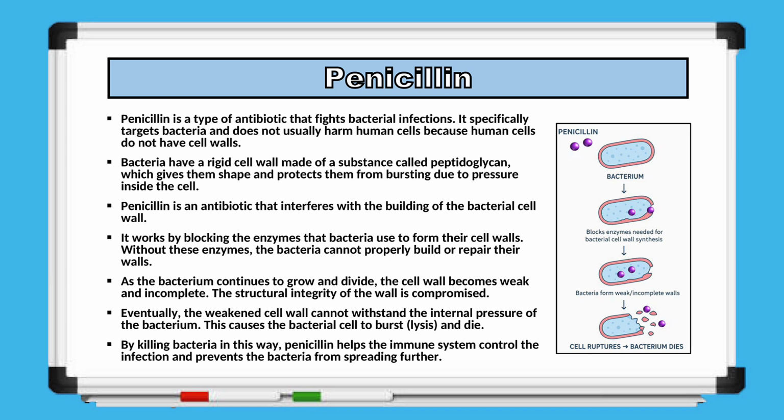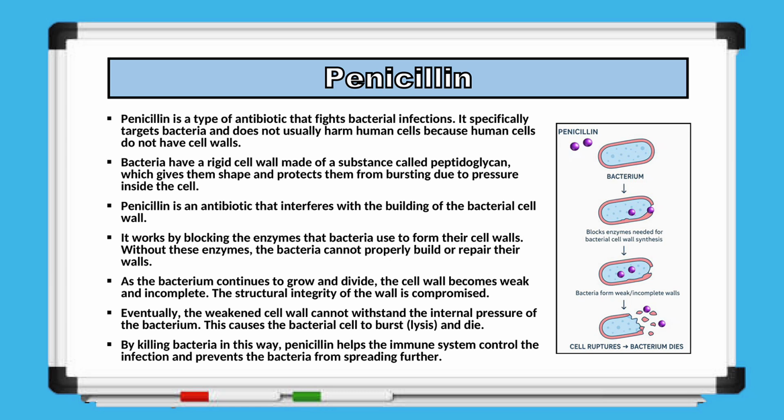Eventually, the weakened wall ruptures, causing the bacterial cell to burst, a process known as lysis, leading to the death of the bacterium. By destroying bacteria in this manner, penicillin helps the immune system control the infection and prevents the bacteria from spreading further. As you can see here in the diagram, penicillin acts directly on the bacterium by blocking the enzymes that are needed to build the bacterial cell wall.